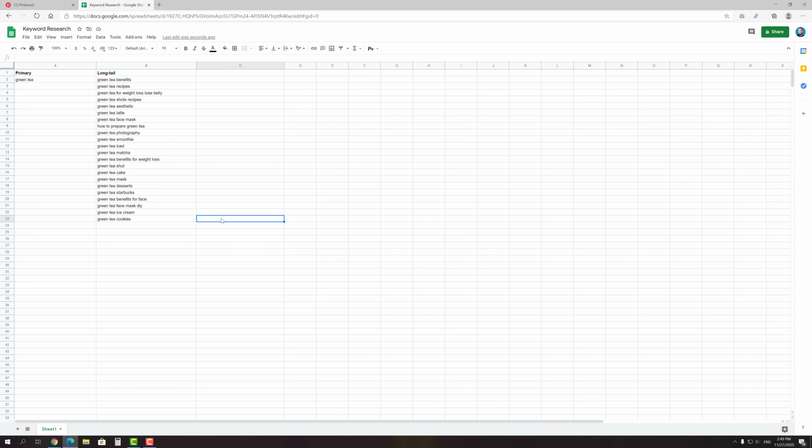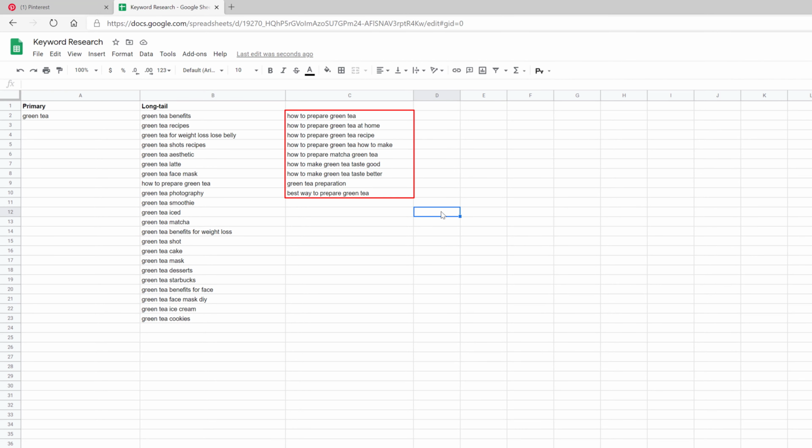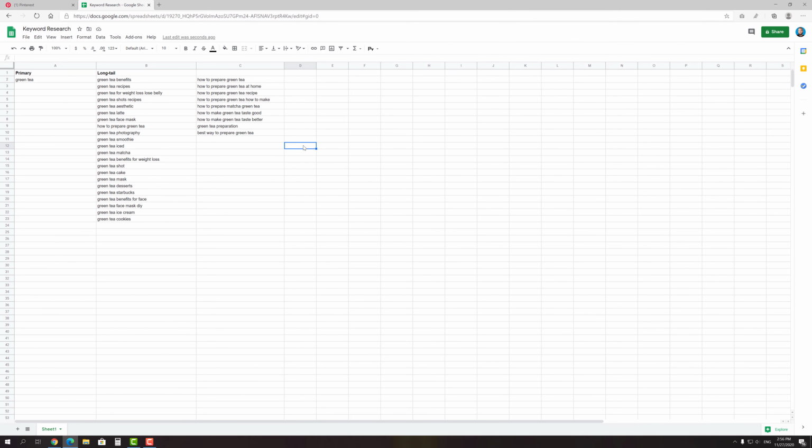For example, let's choose how to prepare green tea. And that's the ready list of keywords that we will use in the title, description and text overlay of the pin. Also, don't forget to use the ABC method and Pinterest Ads Manager to get additional keywords and pin ideas.